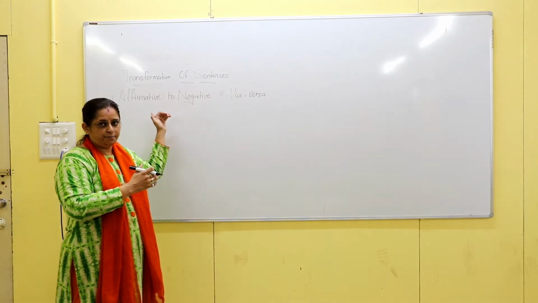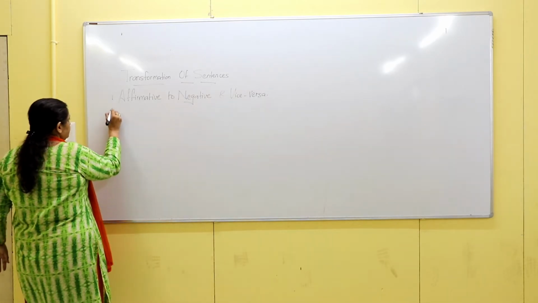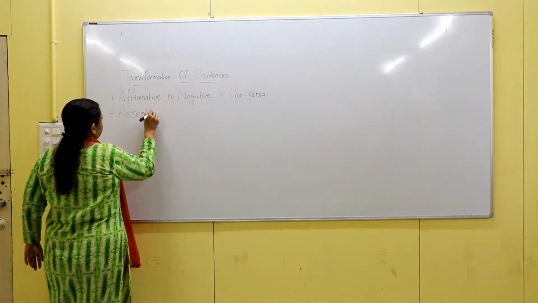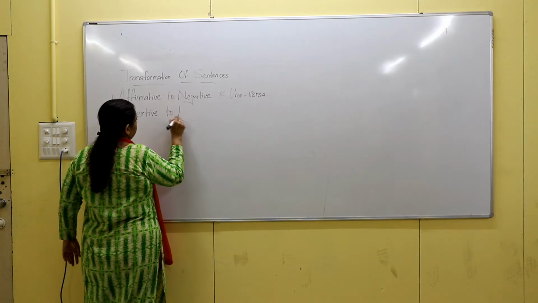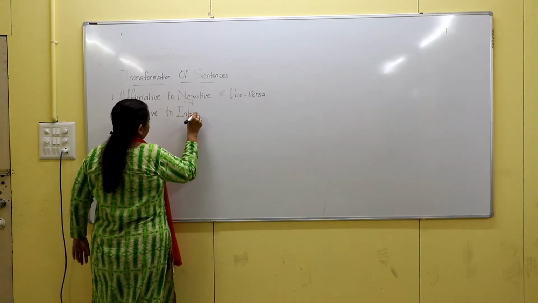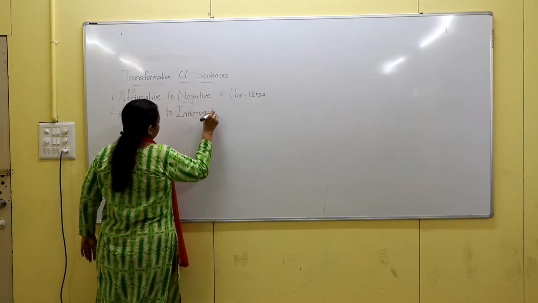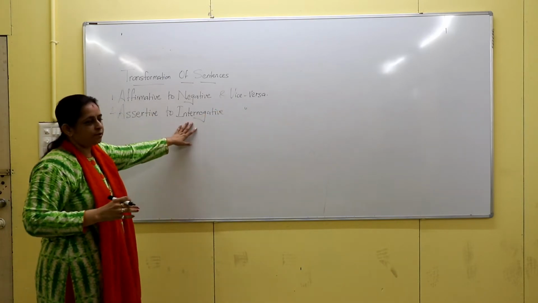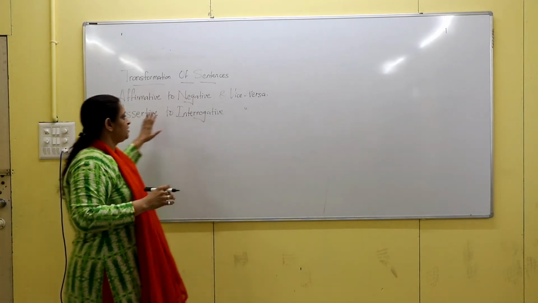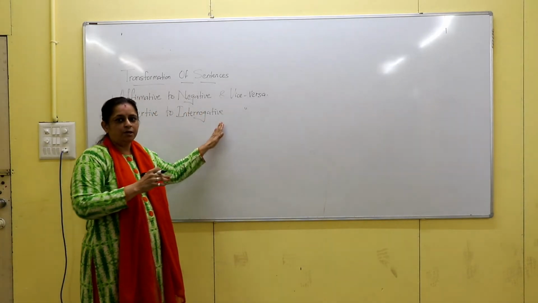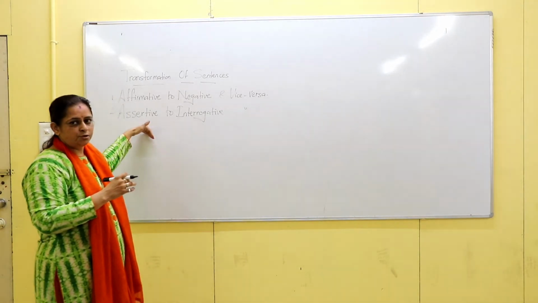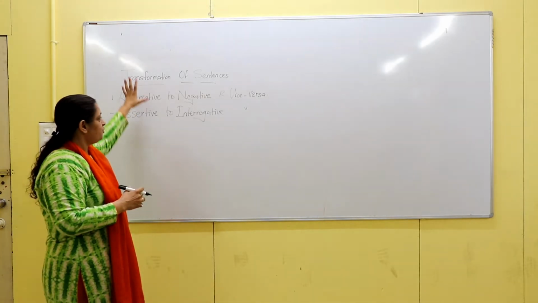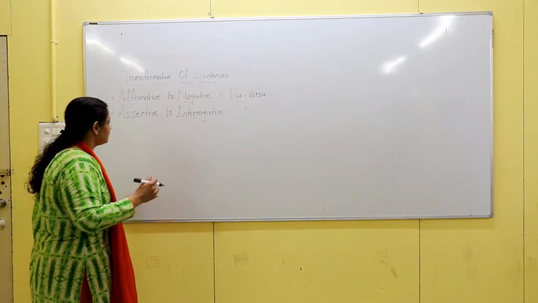Or negative to affirmative, right? Now the next is assertive sentence to interrogative, again vice versa. That means if assertive is given, you have to transform into interrogative. If interrogative is given, you have to transform to assertive sentence. Now what are these different types of sentences, I will explain to you after I give you the briefing of all the types of sentences.